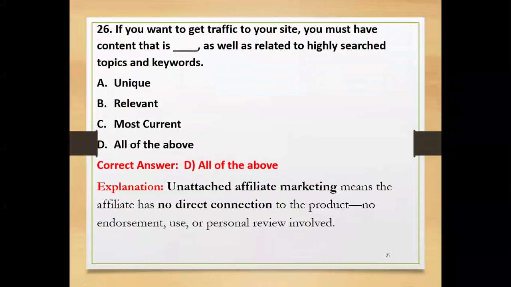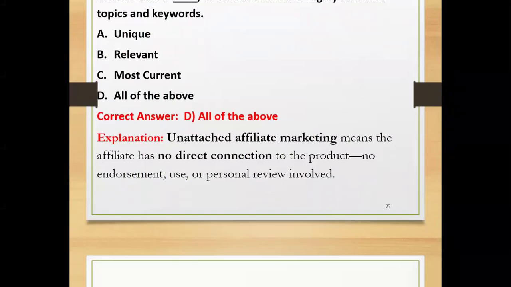Right. If you want to get traffic to your website, you must have content that is related to the highly searched topics and keywords. Is it unique, relevant, most current, or all of the above? All of the above. If you want to provide a good website, you should provide content that is relevant, unique in nature, more current, and directly about the product as well as service. So the correct answer is all of the above.